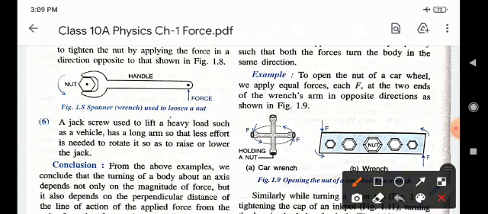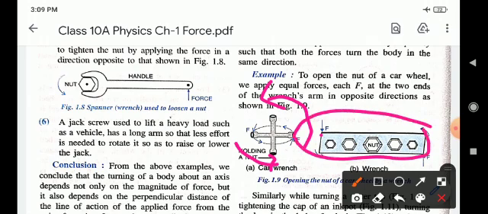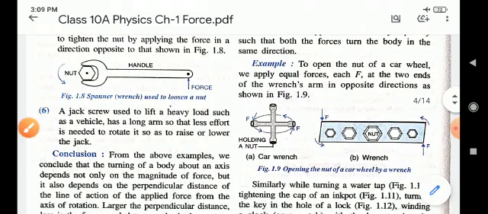Okay children, this is the anti-clockwise direction. Car wrench, another bicycle wrench. This is an example of couple.